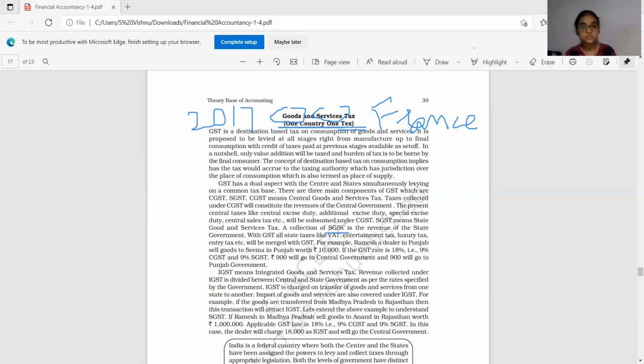Similarly UTGST is also there, that is Union Territory Goods and Services Tax. So in order to ensure only a single tax, in the heading itself you can see it is one country, one tax. In order to bring uniformity in the country regarding the taxation system, GST was introduced in our country during 2017.